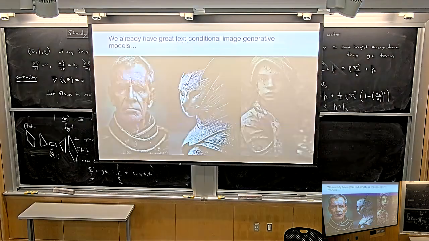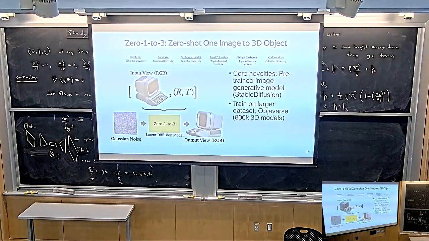Make sense? Good. What's the difference of 0123? The core insight that they had is, instead of starting from scratch and training our model on tiny little cute objects, we're going to take Stable Diffusion, which is a model that is pre-trained on millions of internet images. And Stable Diffusion already has this text thing, where you can give it a text query and then it generates an image.